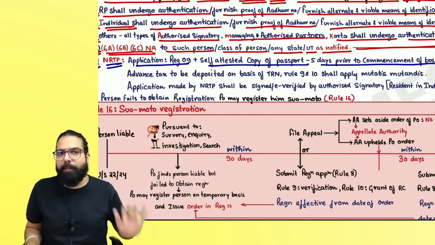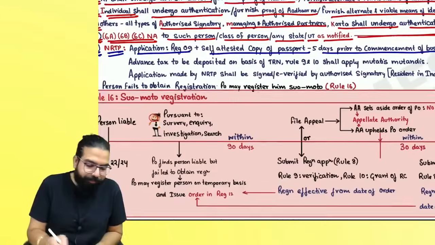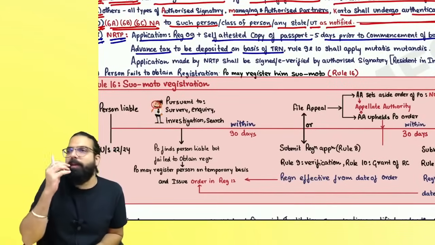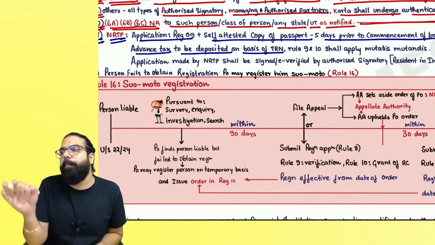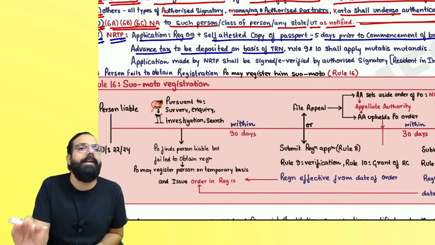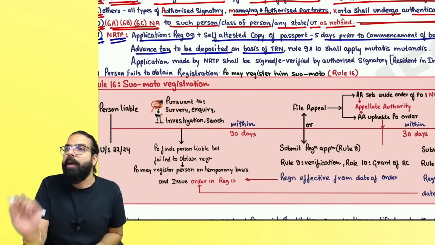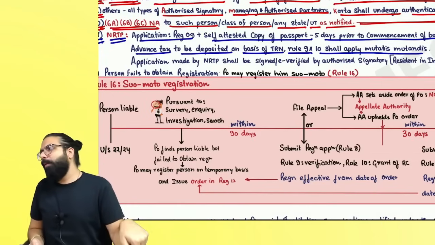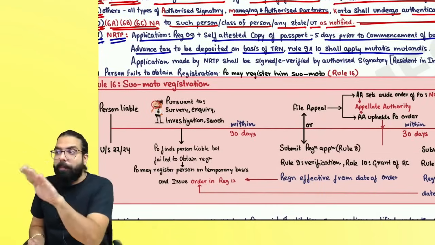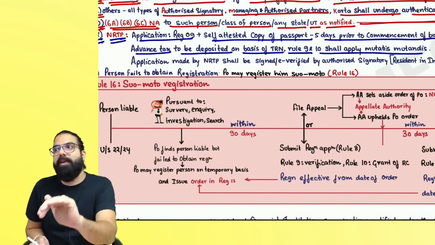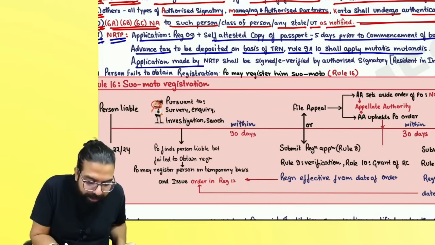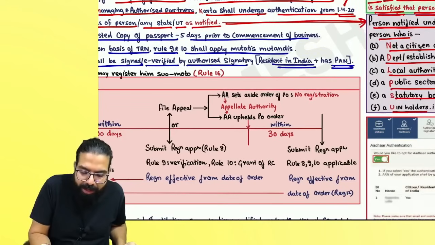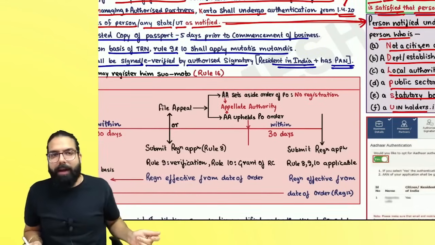An NRTP making taxable supply is compulsorily required to register. Advance tax is to be deposited on the basis of a temporary reference number. They will be given a temporary reference number and they have to deposit their tax in advance. Net estimated tax liability has to be deposited in advance, and only after that will verification happen and the registration certificate be granted. Remember one thing, because an NRTP might run away, the government is telling the NRTP, we will give you registration only if the application made by the NRTP is signed or e-verified by an authorized signatory who is a resident of India and has a valid PAN. Can we go ahead, everyone?